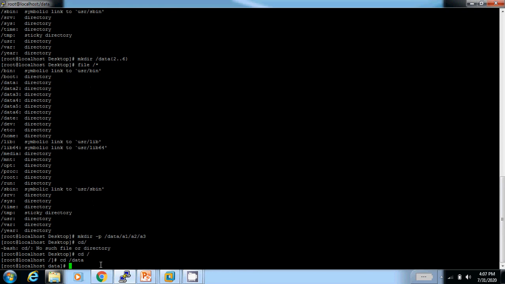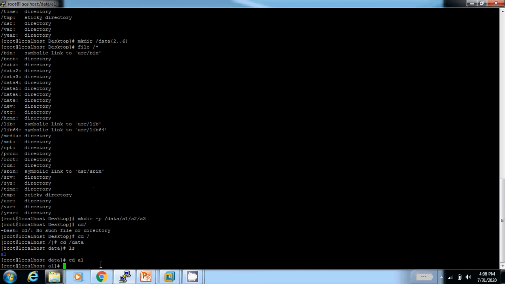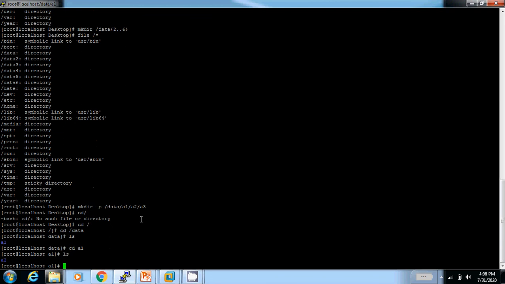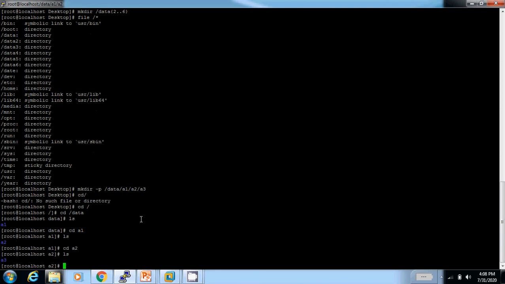In data, ls. Then one directory is created in the data folder, A1, so I move into A1. Then one folder is available in A1, A2, ls. See, I'm logging into A2, ls. See, I created the nested directory till A3. This is all about the mkdir command.